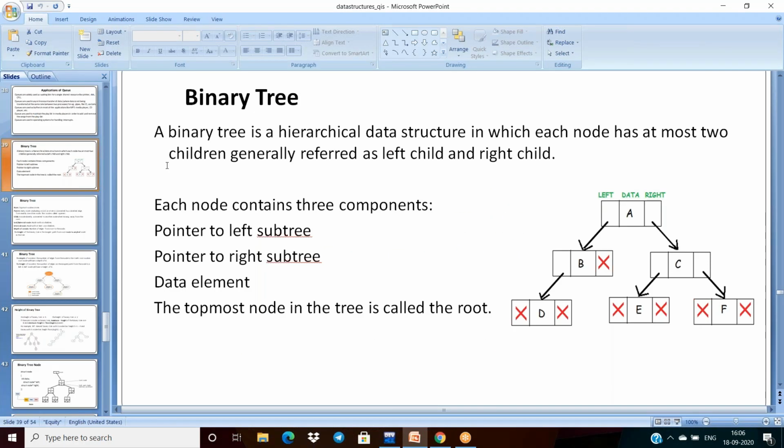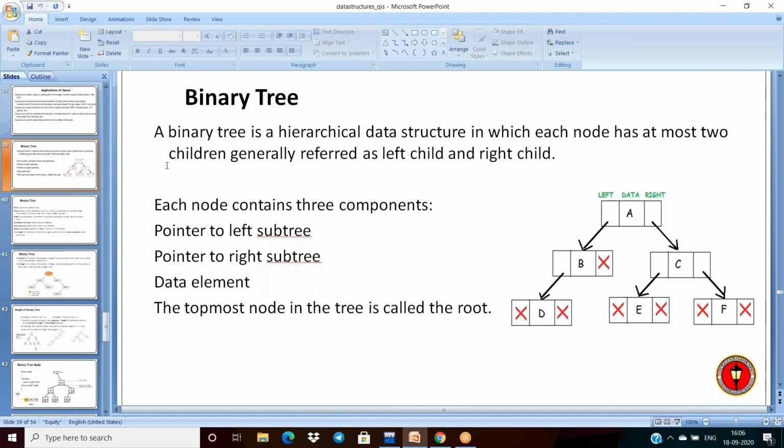Generally, a tree is a hierarchical data structure consisting of some nodes. A tree can have any number of nodes, and one root can have any number of children also. But coming to the binary tree, some restrictions are there. What are those restrictions here?